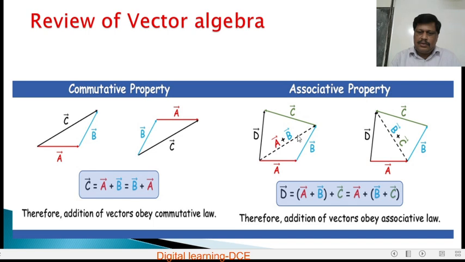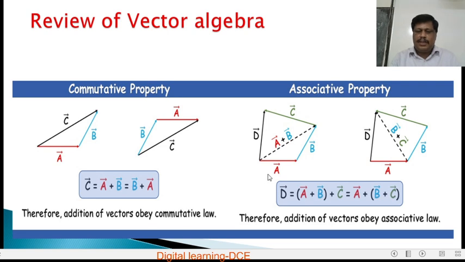Again, here this is A plus B and this is another vector C. So A plus B plus C, their resultant, that means the resultant of A plus B plus C, is the vector D.